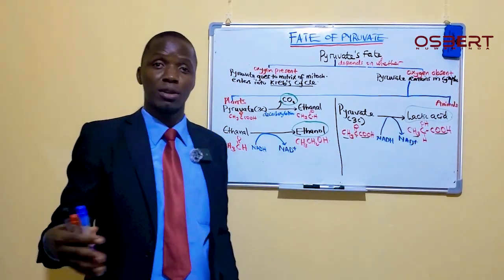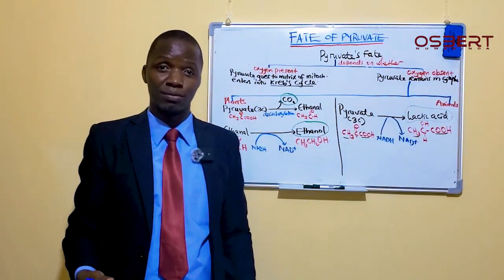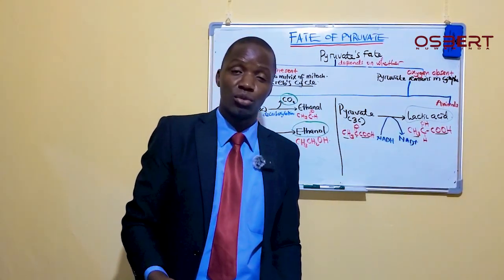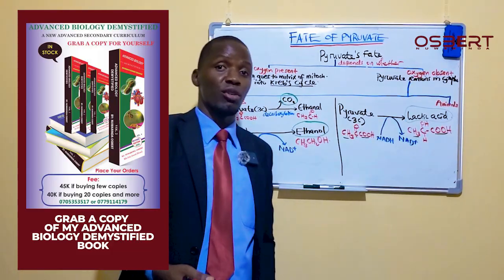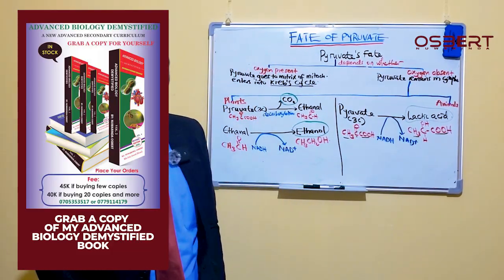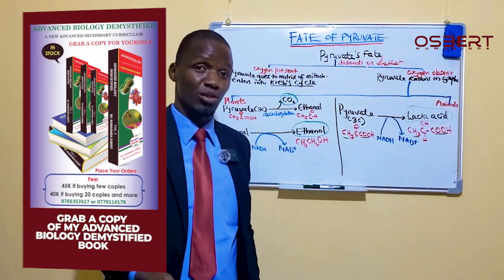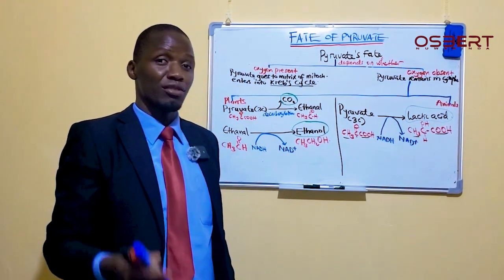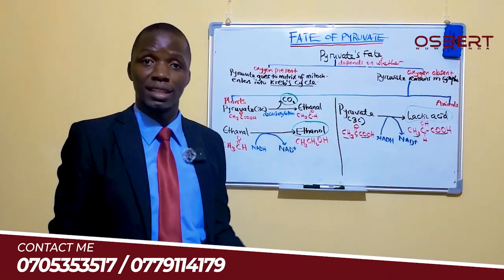If you still remember your O-level, we said in anaerobic respiration we produce less energy. Why do we produce less energy? Because the only stage of respiration which takes place is glycolysis, and then from glycolysis we come here and that will be the end.